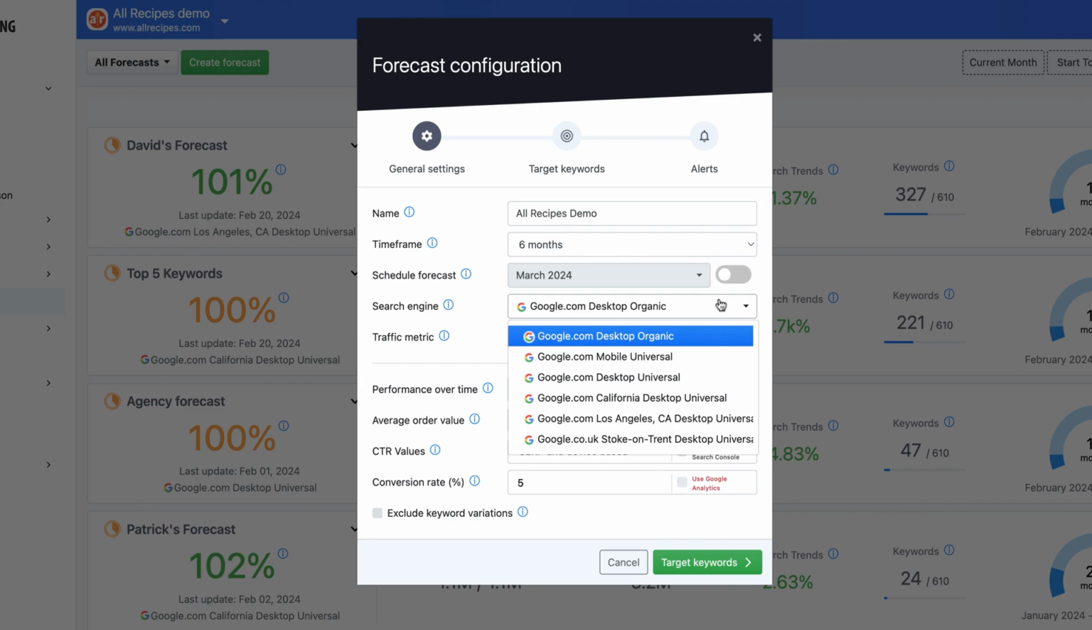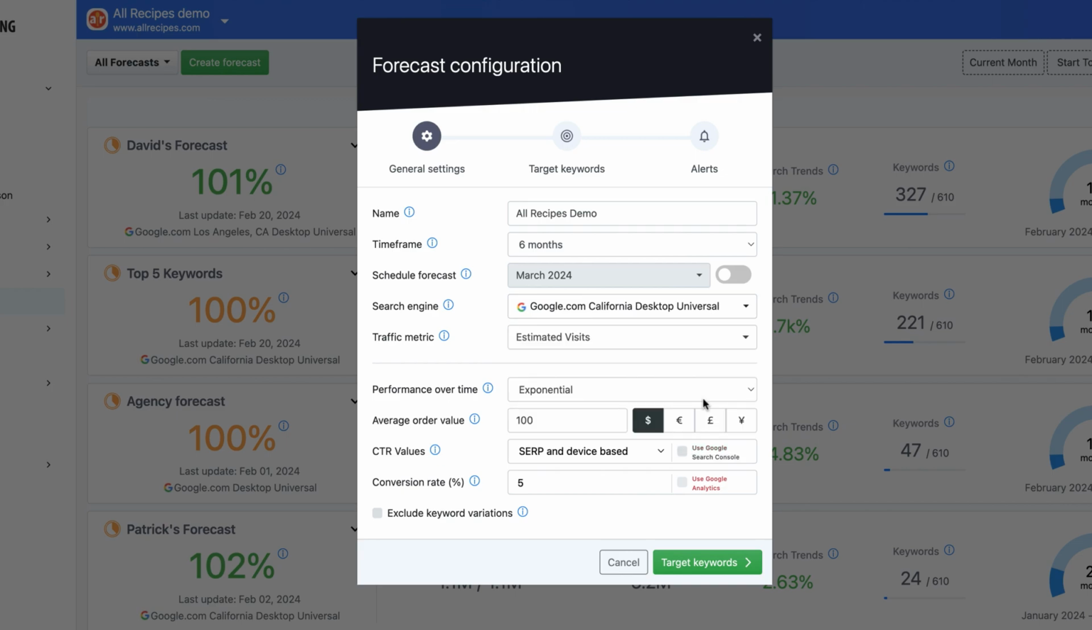This will decide what search values will be pulled for your keywords from the Google Ads Keyword Planner. If the website is targeting only a local audience and you're tracking a custom location search engine, you should create a forecast with local estimated visits. This way, the traffic projections will consider the local search volume instead of the country search volume.